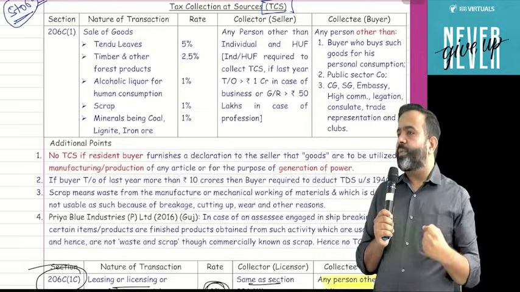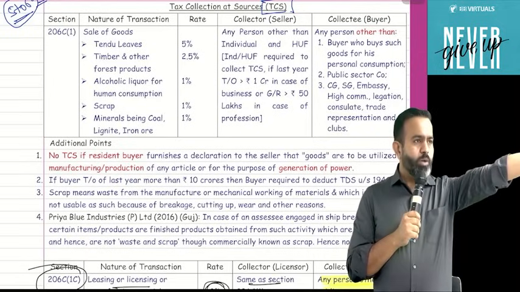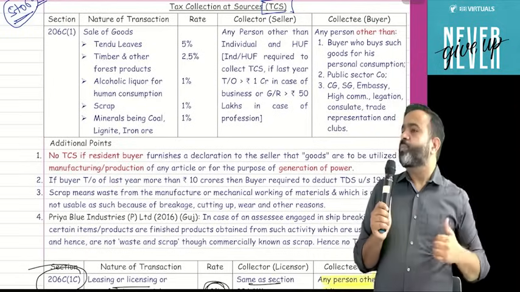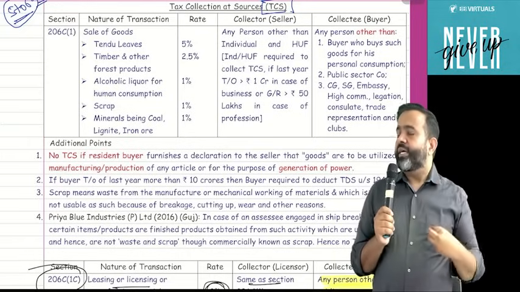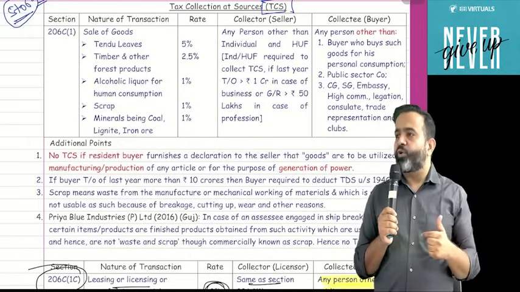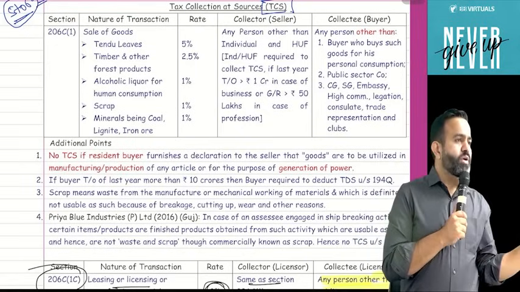I can take an example. Suppose you visited the Tasmac shop, that is a liquor shop, and you just purchased 500 rupees of liquor and you paid the 500 rupees. Will that person collect the TCS from you? Answer is no. TCS is not applicable.